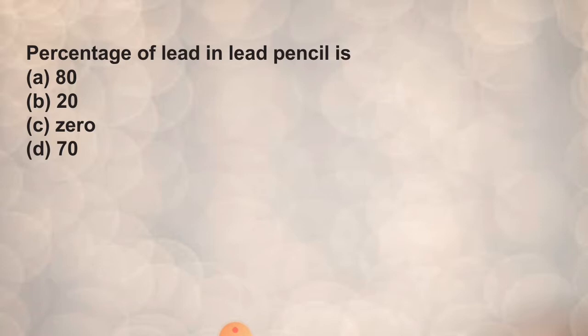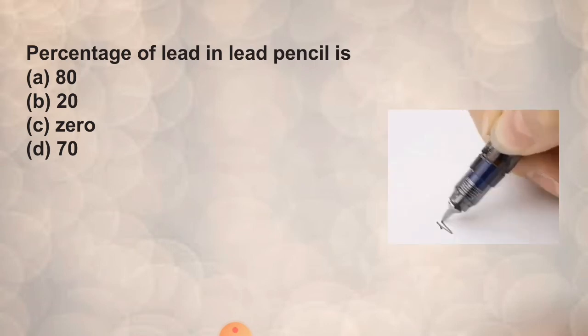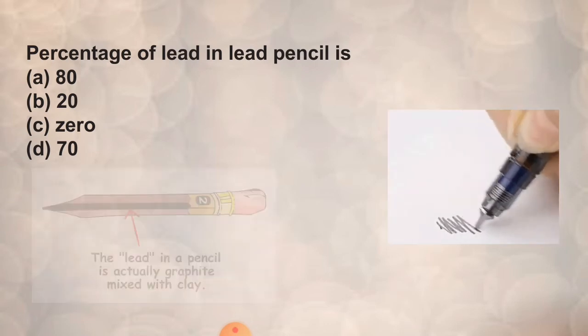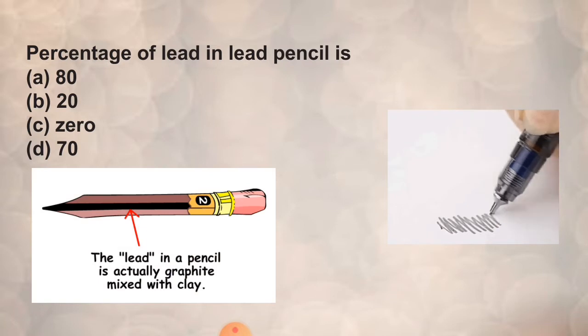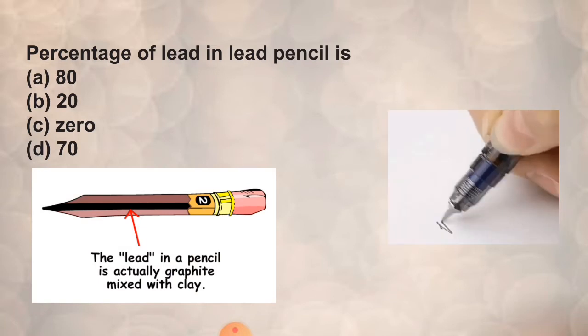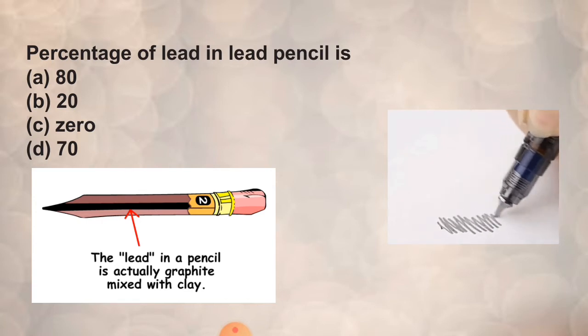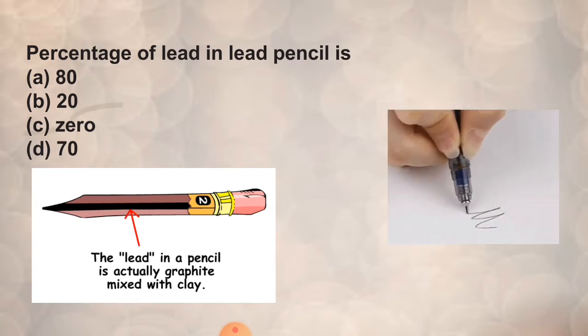The percentage of lead in lead pencil is dash. So you have to know whether the pencil consists of lead or not. We know that the pencil lead consists of graphite and clay. There is no lead present. So due to the absence of lead, the percentage will be 0. Option C is correct.